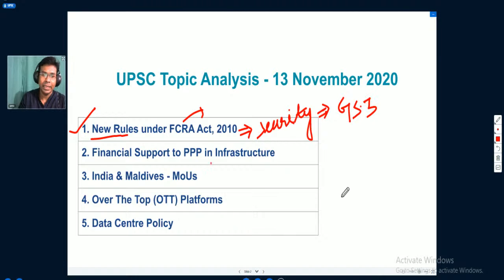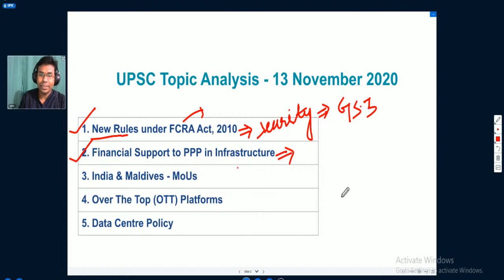Then we will look into the next topic, which is financial support to public-private partnerships in infrastructure. The Government of India has initiated a new scheme under which it will provide financial support to public-private partnerships in the infrastructure sector. In this article, we will understand what are the different categories of the infrastructure sector that will be covered under the financial support from the government.